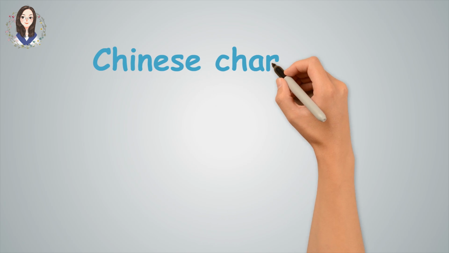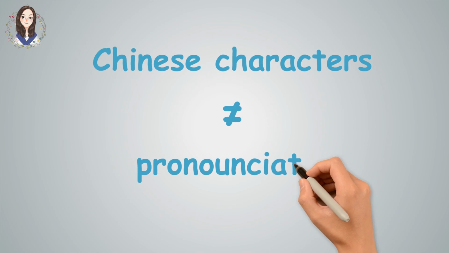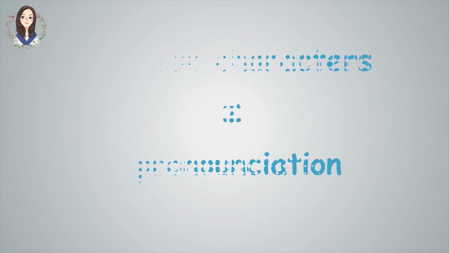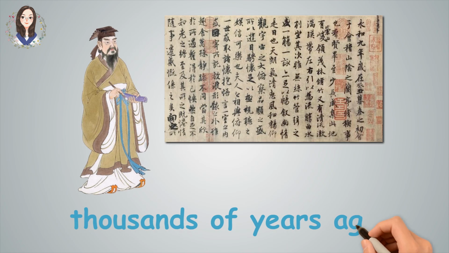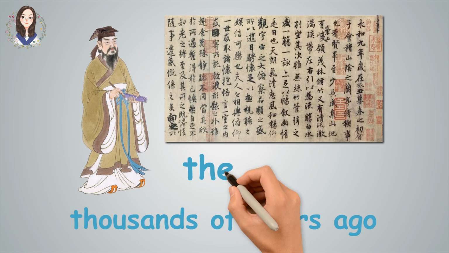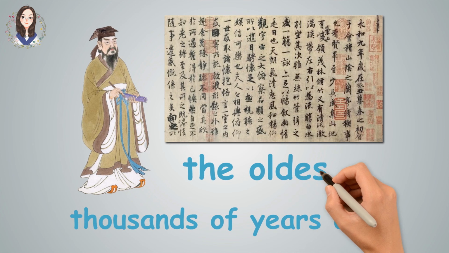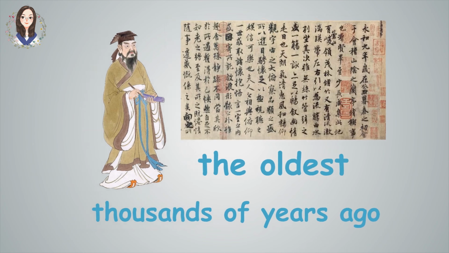Chinese characters have no direct or set relationship with pronunciation, and that is the coolest part. Because people these days can read classical poems that were written over 1,000 to 2,000 years ago. Chinese characters constitute the oldest continuously used system of writing in the world.